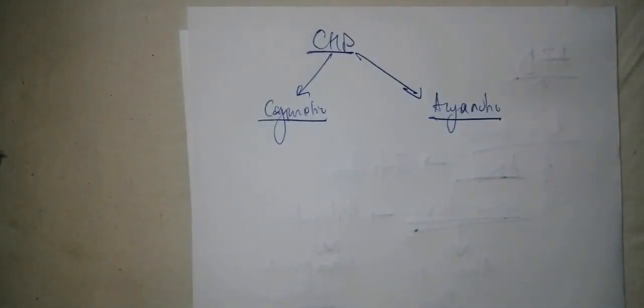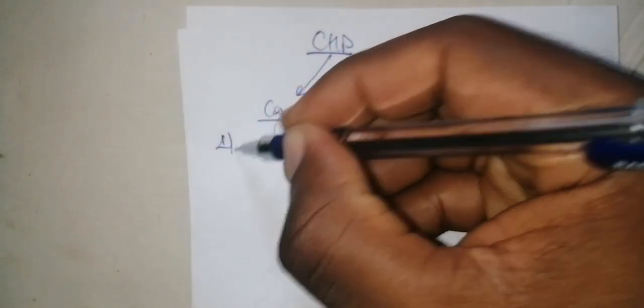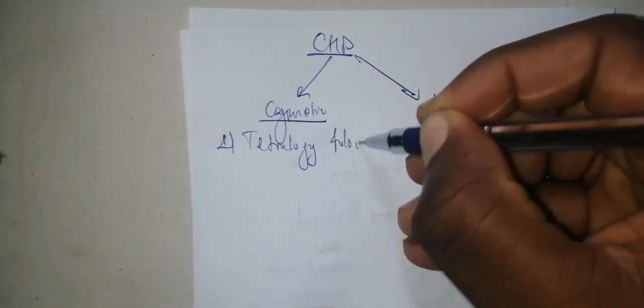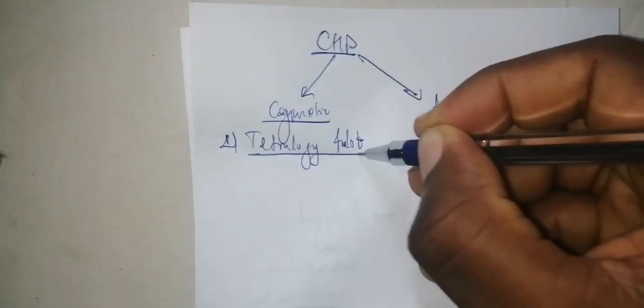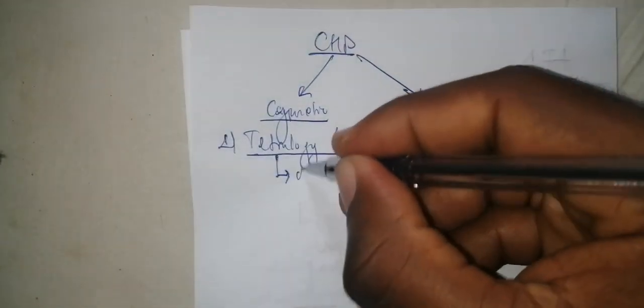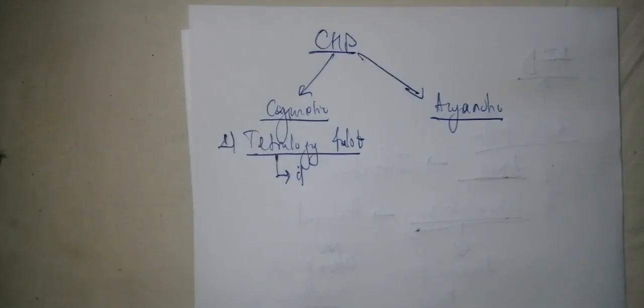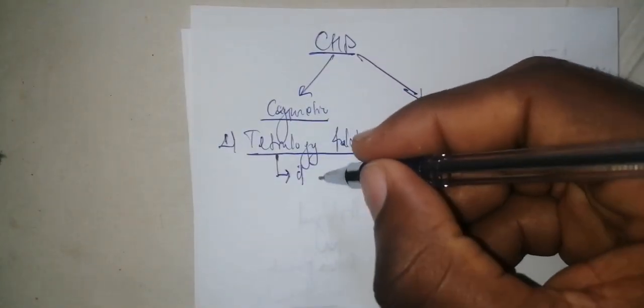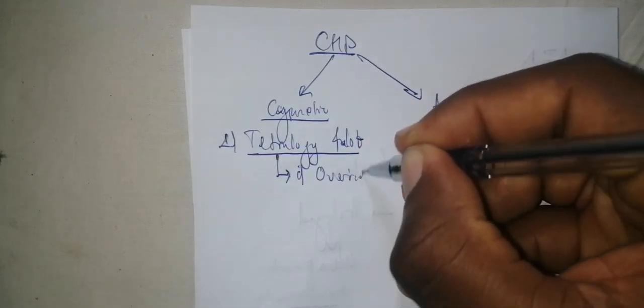Is it clear? In cyanotic congenital heart disease, they are generally having the T's. The first one, you're going to have tetralogy of Fallot. Is it clear? Tetralogy of Fallot is made up of a tetrad of 4 elements. The first element in tetralogy of Fallot is that you're going to have an overriding aorta.